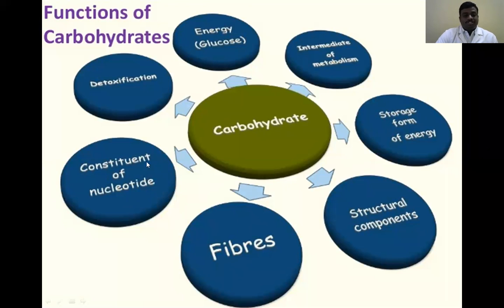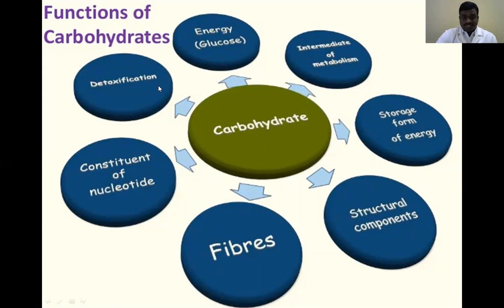Next one is constituents of the nucleotides. We know DNA and RNA. In those structures, the main carbohydrate component is ribose sugar. Ribose sugar is a pentose sugar, and it is a main component of the DNA and RNA structure. Next one is detoxification.